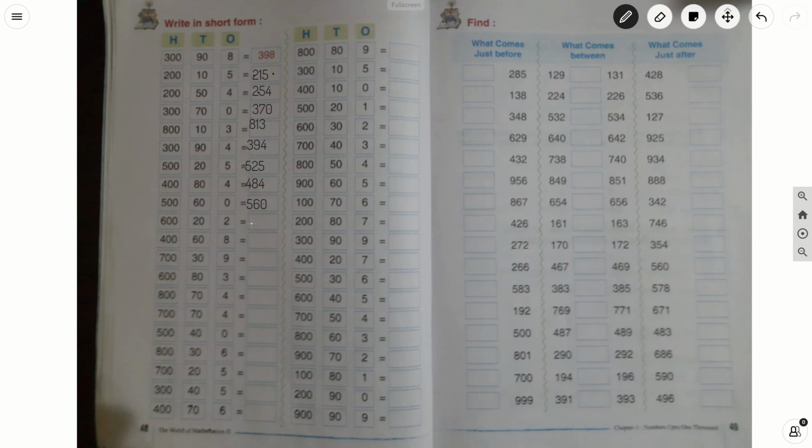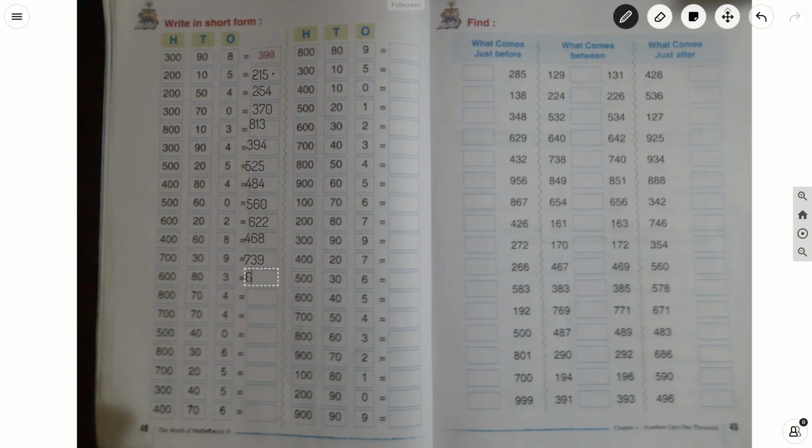Next number is 622. Next number is 468. Next number is 739.